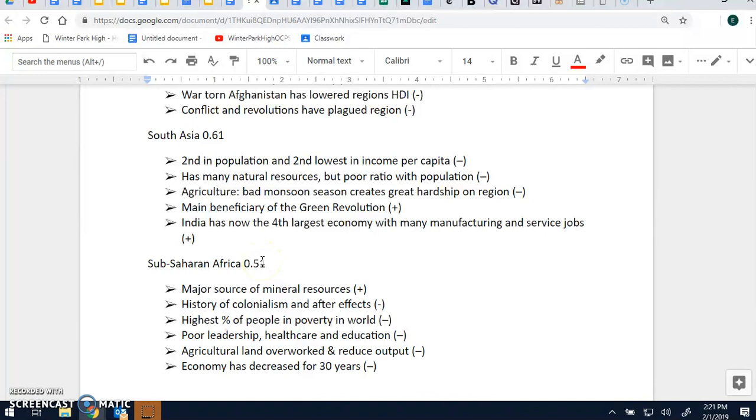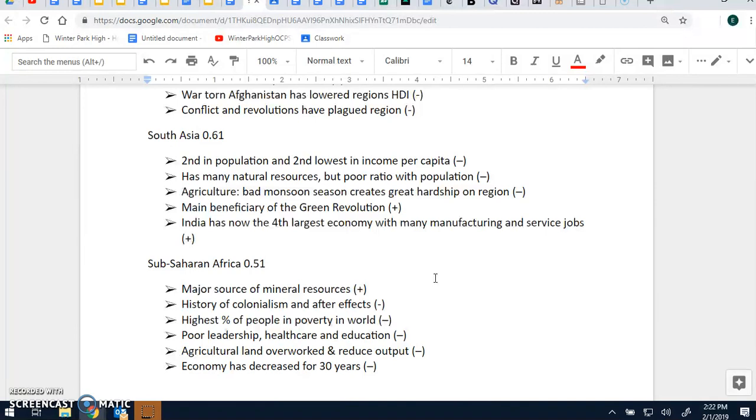Finally, Sub-Saharan Africa, which is our continent that has the lowest levels of development. It's not surprising that this is also the continent that has the most civil conflicts going on, most political instability. Also, you have your highest natural increase rates here. You have the greatest number of countries that are stage 2 LDCs in Sub-Saharan Africa. So they are at 51% overall. They are a major source of mineral resources. A lot of gold, silver, diamond, and oil is in Sub-Saharan Africa.